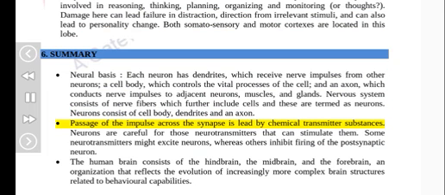Passage of the impulse across the synapse is led by chemical transmitter substances. Neurons are careful for those neurotransmitters that can stimulate them. Some neurotransmitters might excite neurons, whereas others inhibit firing of the postsynaptic neuron. The human brain consists of the hindbrain, the midbrain, and the forebrain, an organization that reflects the evolution of increasingly more complex brain structures related to behavioral capabilities.